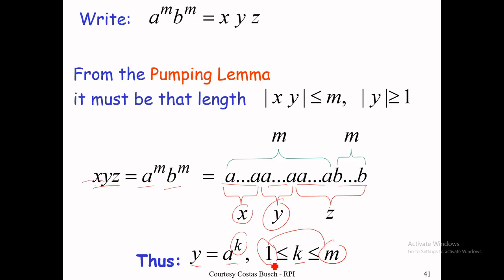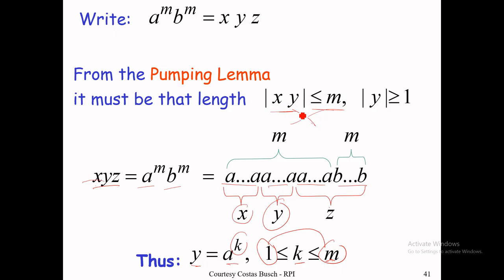It can be 1, 2, 3, 4, but at maximum it cannot be more than m, because we know the length of the string we have taken is m, and the combination of x and y should be less than or equal to m. So if we take y greater than m, then this condition will be false.